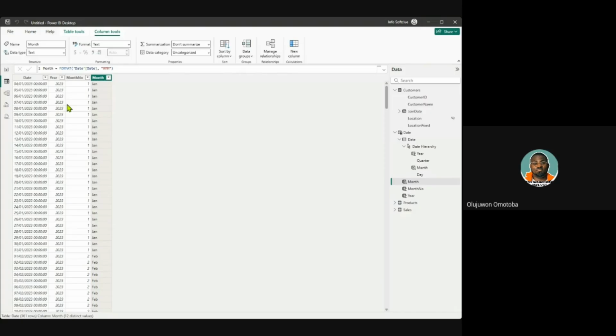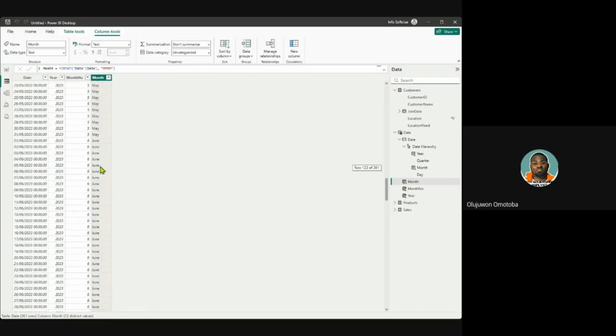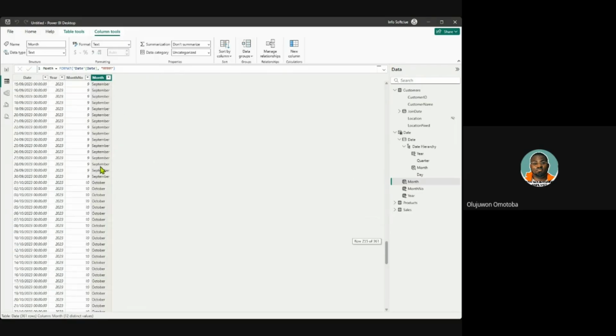So now, let's say we want this format to be something else, maybe 4 M's. When we put it in 4 M's, the indication is that it will give us the full information about that month. Can you see that it has changed from the abbreviated month to the full word? September, October, November, December, all fully written. That is the implication of using this format.